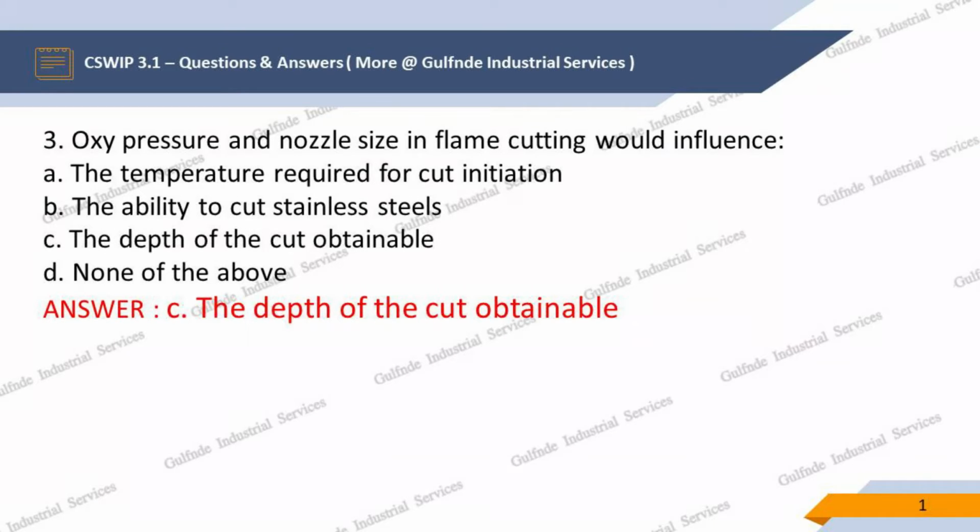Question 3. Oxy pressure and nozzle size in flame cutting would influence. Options are A. The temperature required for cut initiation, B. The ability to cut stainless steels, C. The depth of the cut obtainable, D. None of the above. Our answer is C. The depth of the cut obtainable.